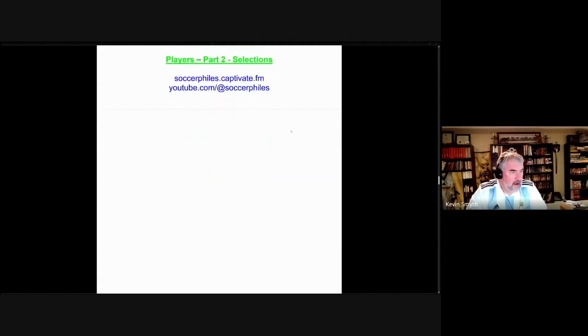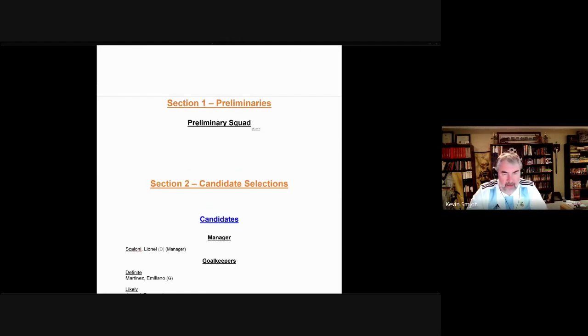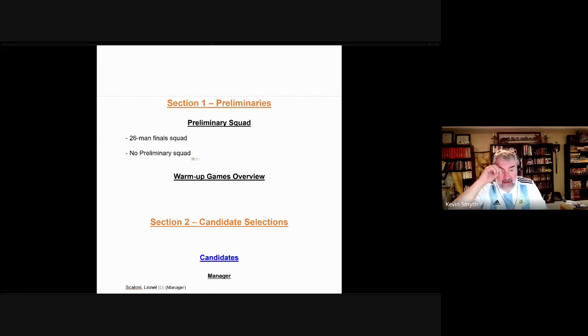So let's move on to part 1 and some general information here on the preliminary squad and on the warm-up games. Actually, Argentina did not put out a preliminary squad on June 15th, so not long before the tournament and after their warm-up games. They just put out a 26-man final squad. So no last-minute changes either. Some teams did have to make last-minute changes, but not Argentina. Again, because they put the squad out quite late there after the warm-up games.